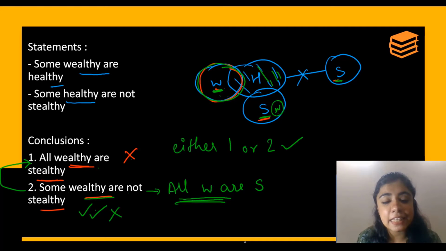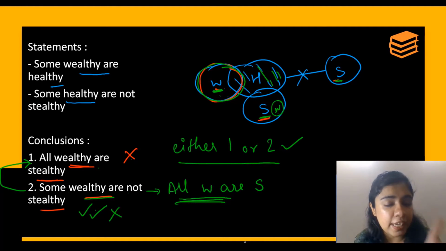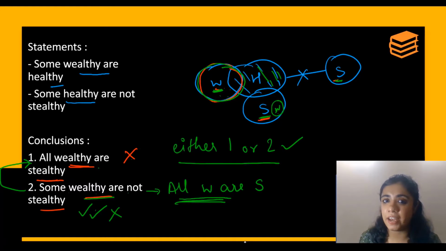Okay, it is either one or two. So either-or comes only when you have two opposite statements and both are wrong. Other than that, you will never get either-or in your answer. So remember that. Okay. Now moving on to the next question.